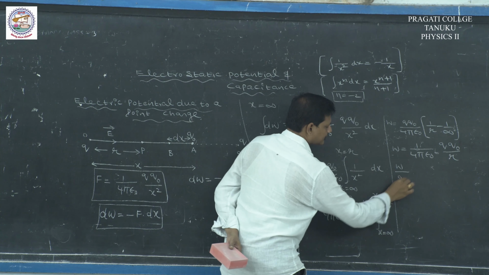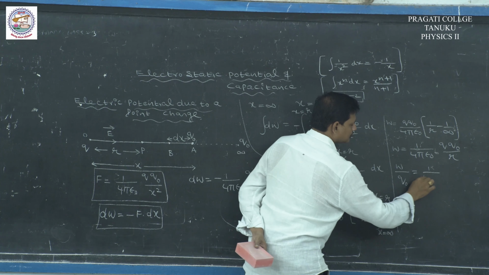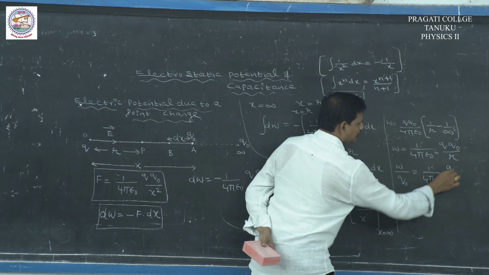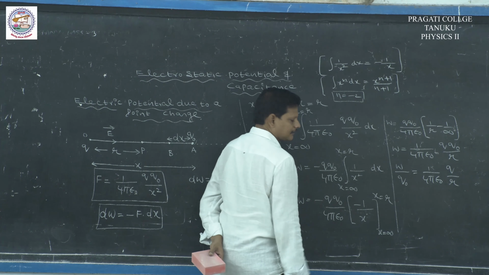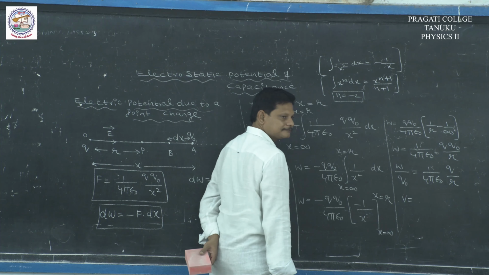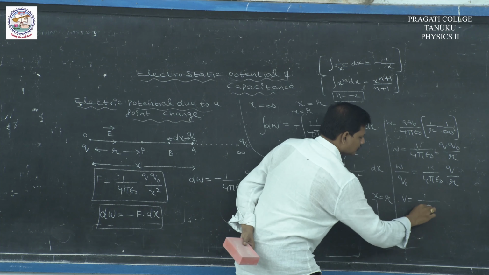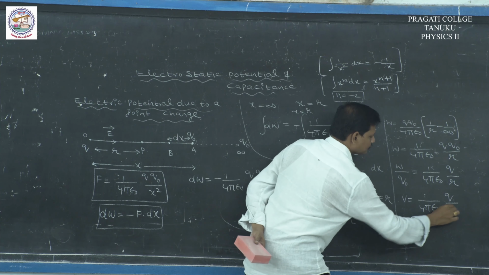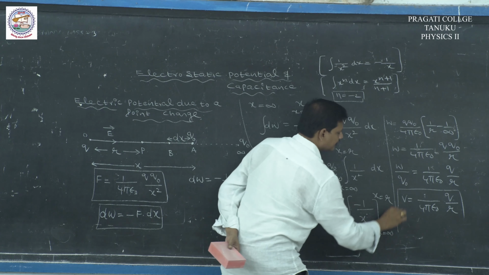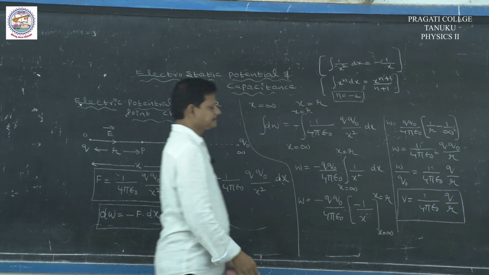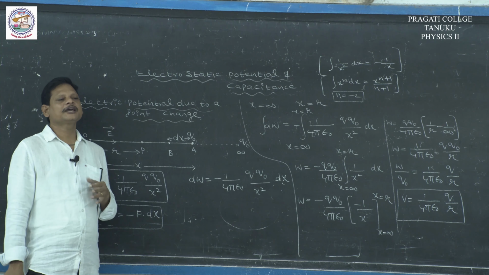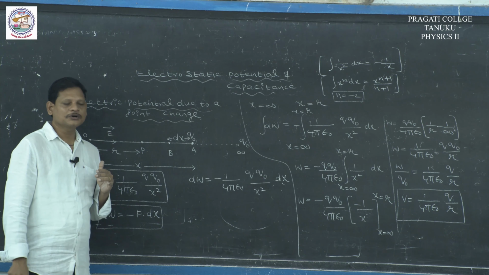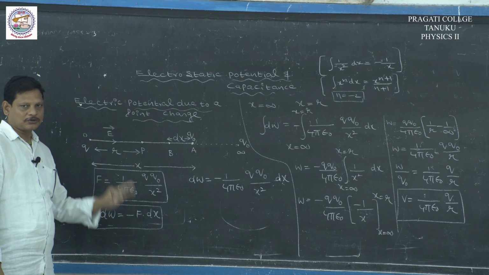So, we can write W by Q naught is equal to 1 by 4 pi epsilon naught Q by r. From the definition of potential, W by Q naught is equal to V. V is equal to 1 by 4 pi epsilon naught Q by r, where V is the expression for electric potential due to a point charge. So, potential is a scalar quantity.